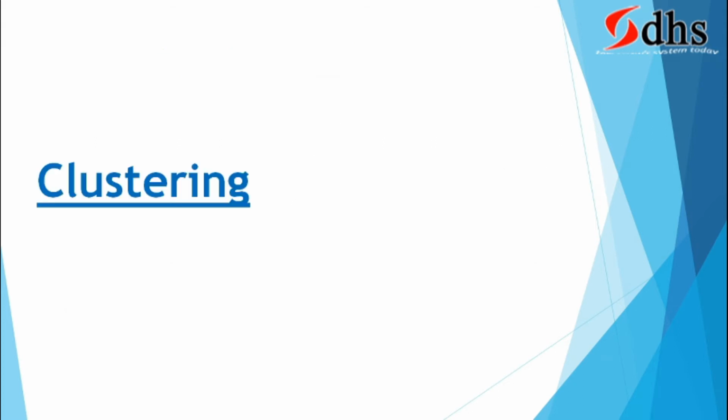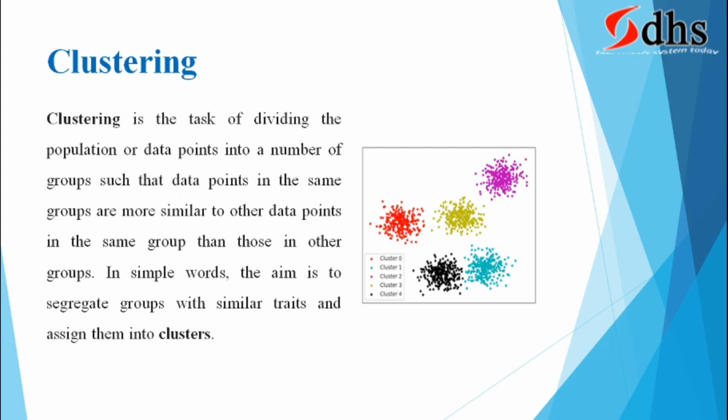Now clustering in depth we are going to see. Clustering is a task of dividing the population or data points into a number of groups such that data points in the same group are more similar to other data points in the same group than those in other groups. In simple words, the aim is to segregate groups with similar traits and assign them into clusters.